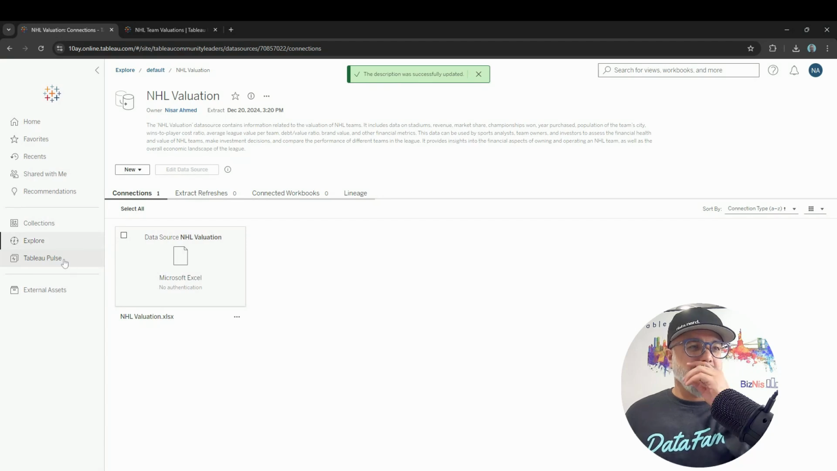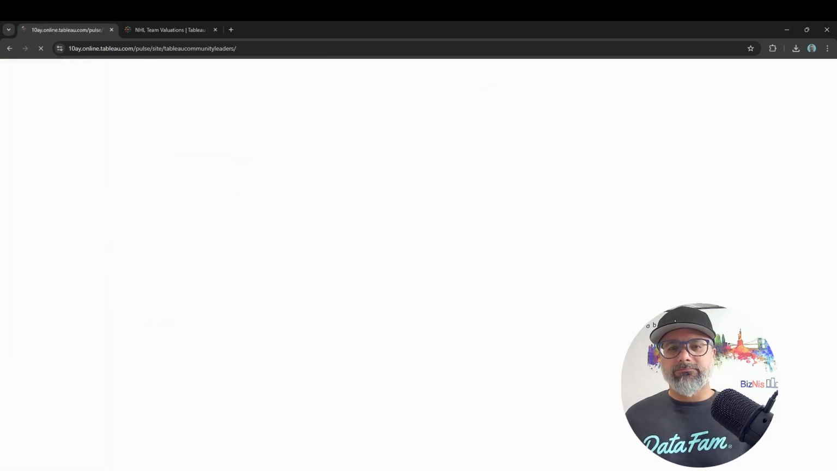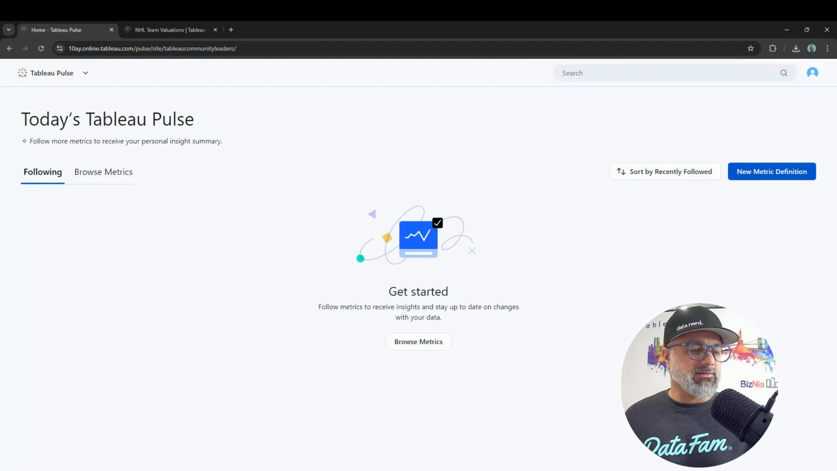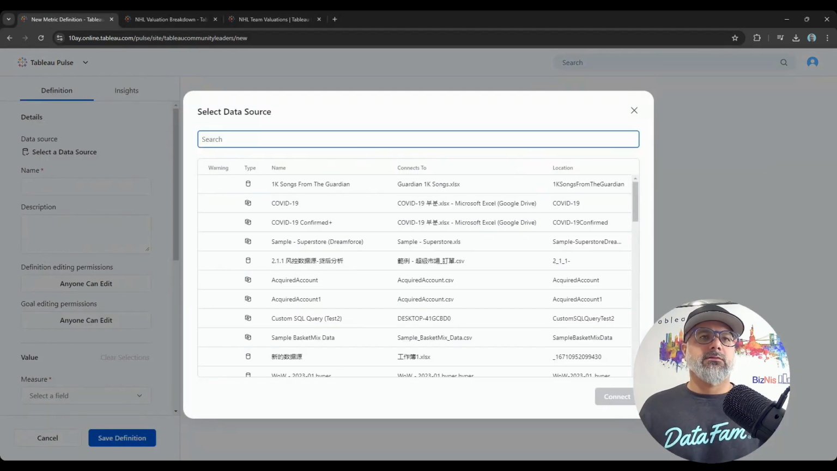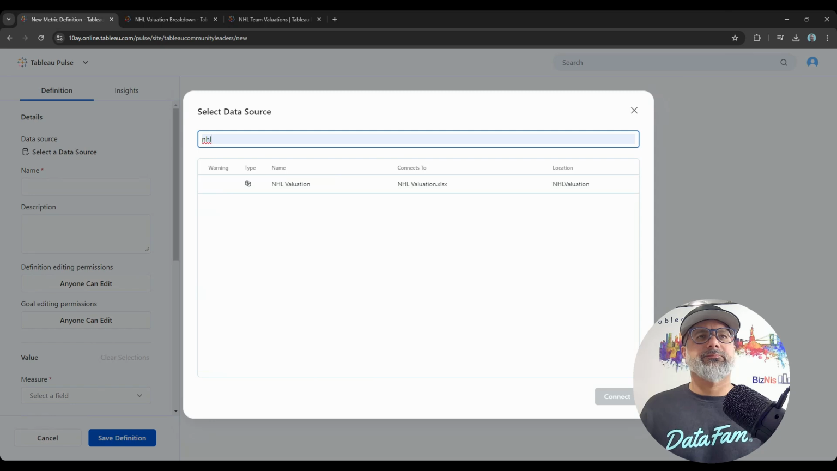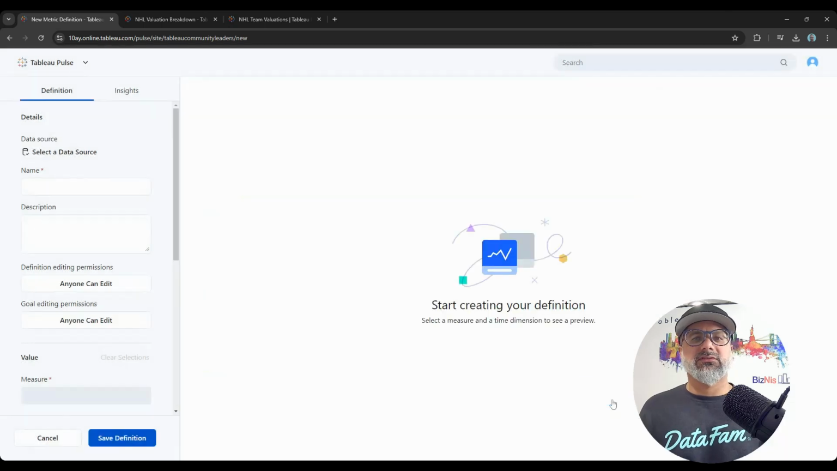So I'm going to go to Pulse, and this is where you need to connect to that data source, right? So I don't have any metrics here. I'm not following any metrics currently. So what you have to do here is create a new metric definition. So we're going to connect to our data set. I'm going to search for it here. NHL Valuations Connect.